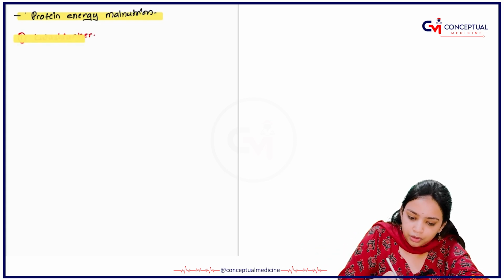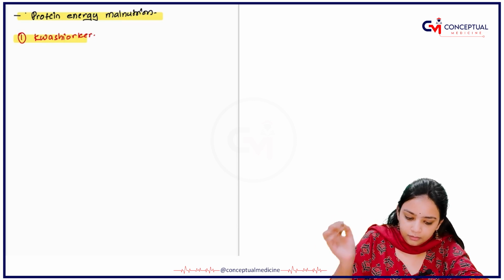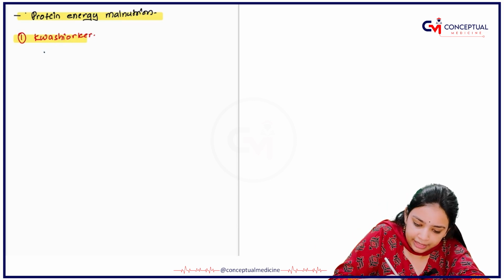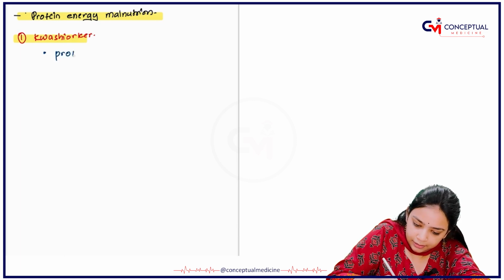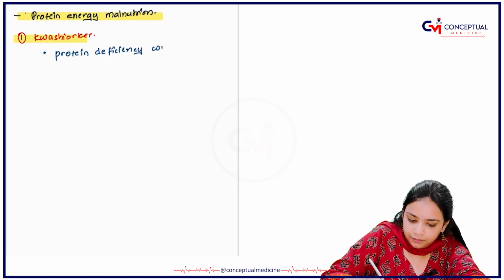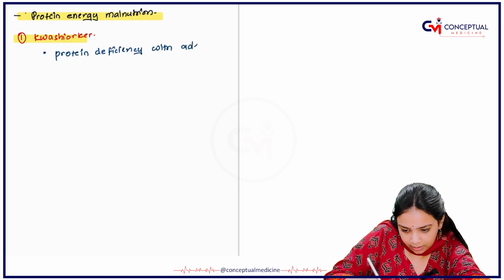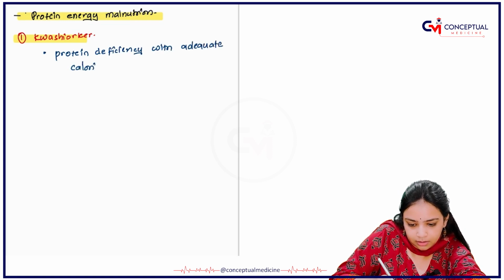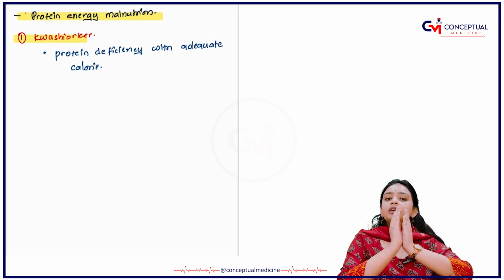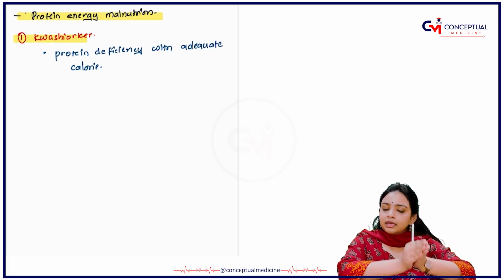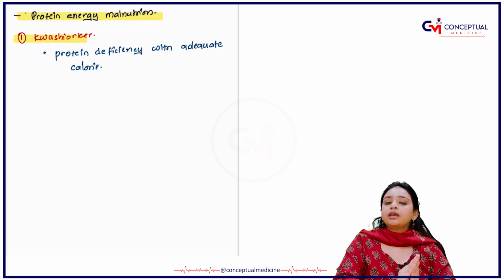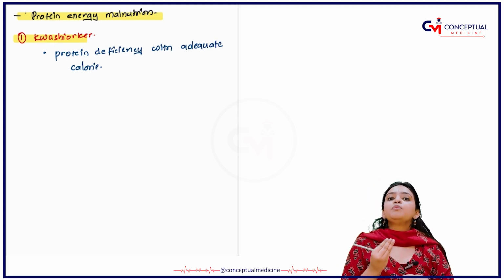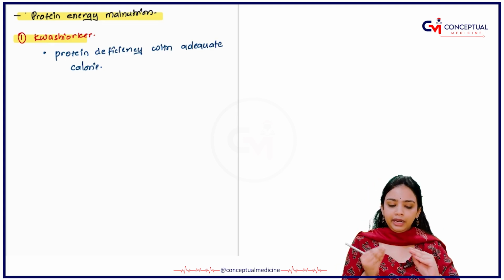So in Kwashiorkor, what you all need to study is that there is protein deficiency with adequate calorie. See, this means there is availability of the nutrients that are there, but the body is not able to absorb that nutrient properly, right?